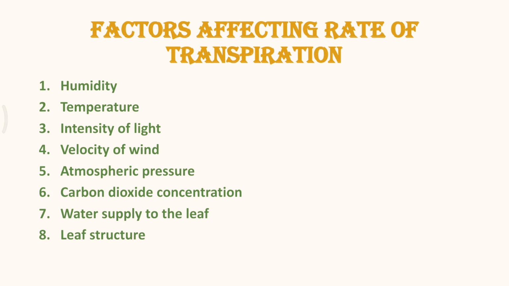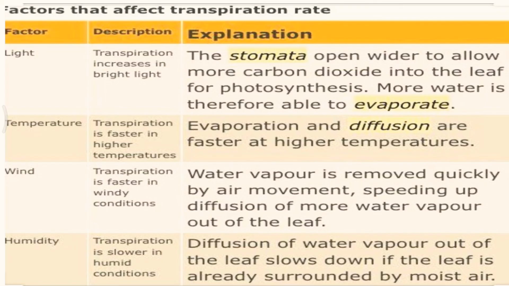So these are all the internal factors for the rate of transpiration, whereas the external factors we have already discussed. If we think only about the external factors, how is light affecting it? Transpiration increases with bright light. The stomata open wider, and that's why more transpiration occurs.